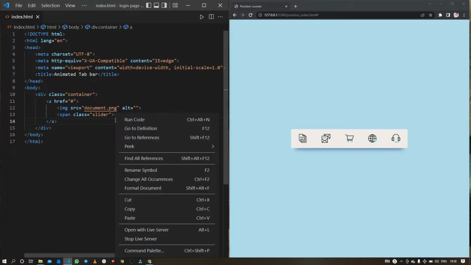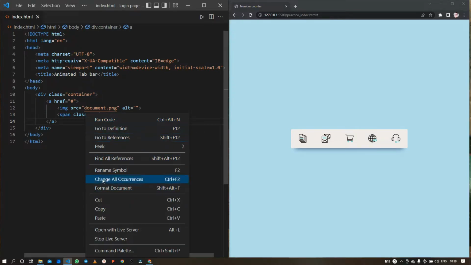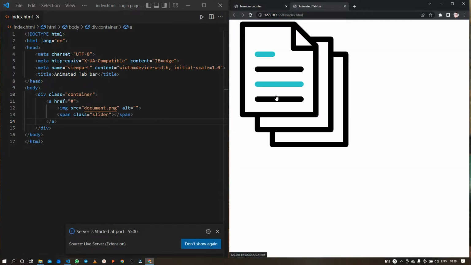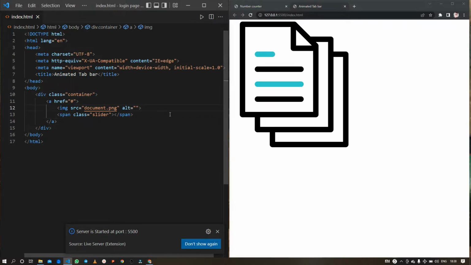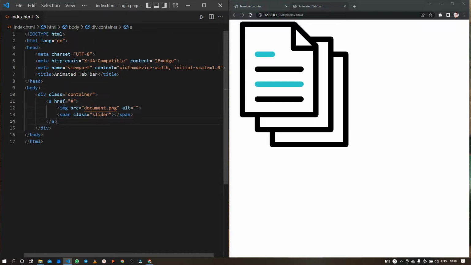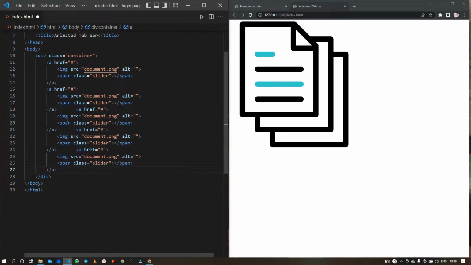So let me just open it in the browser, and we are going to do it by just clicking on Alt plus L or open with live server. Okay, so here is our first image inside this anchor. Next I'm just going to be copying these lines of code from here and then pasting it around 4 times. Okay, so 1, 2, 3 and 4, and just changing the image names.